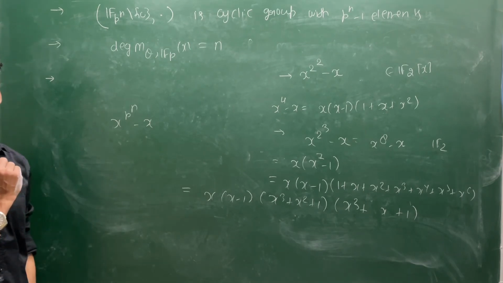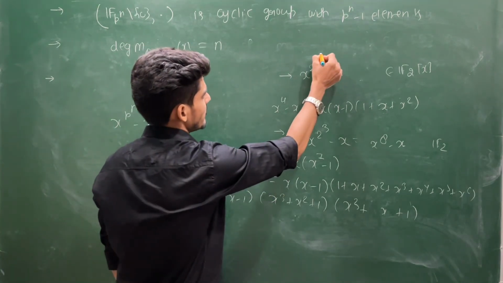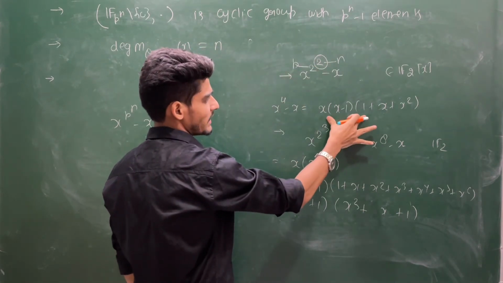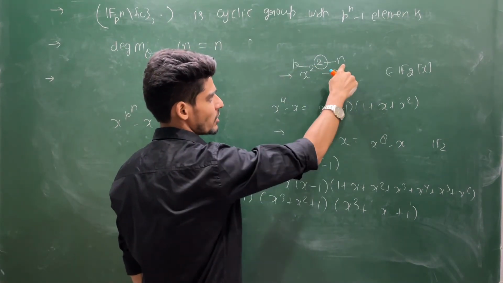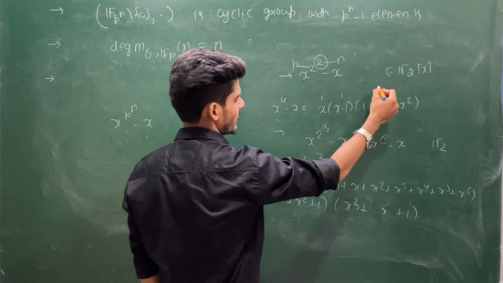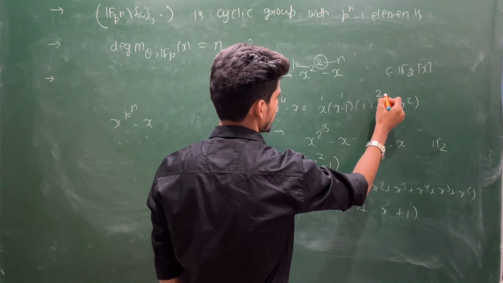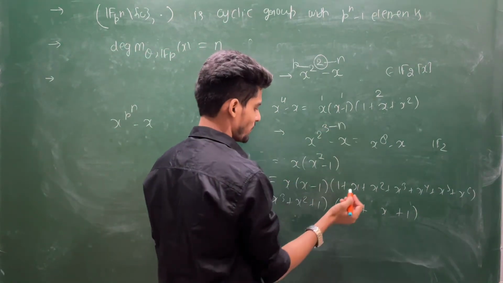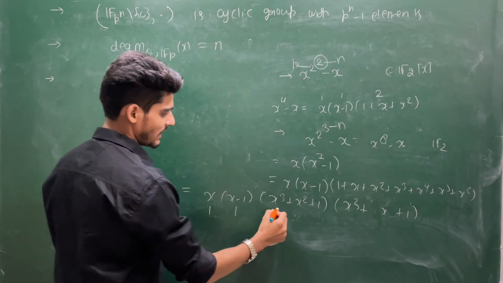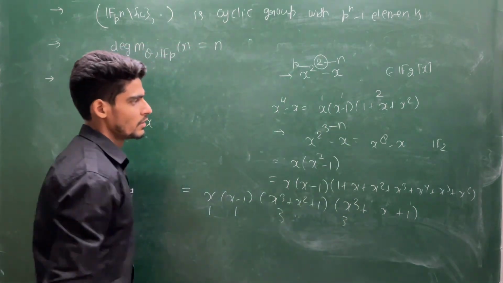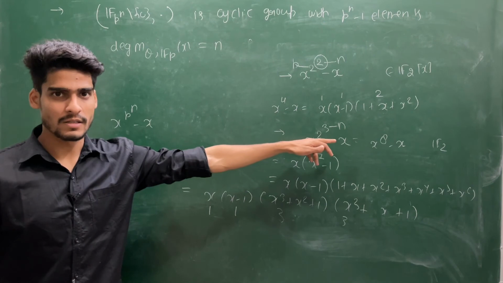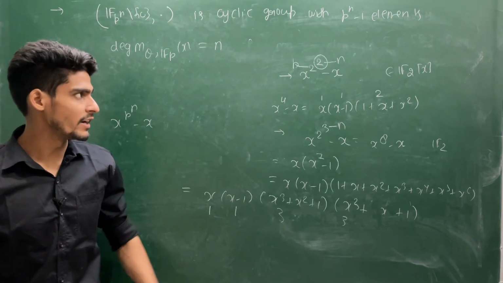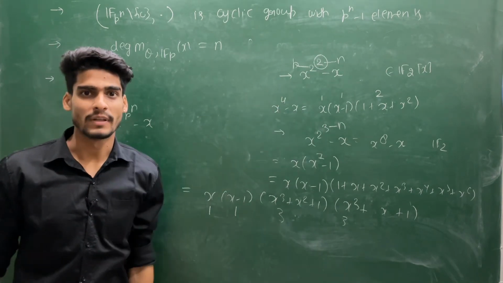And you observe one more thing. See, this is your n value, this is your p value. You see the degree here, degree is the divisor of n. Here degree is 1, here degree is 1, here degree is 1, here degree is 2. So degree is always divisor of this n. Here you see your n value is this, and here this is 1 degree, 1 degree, 3 degree, 3 degree. So whenever you are writing into irreducibles, your possible factors are of degree d, where d is a divisor of this n.